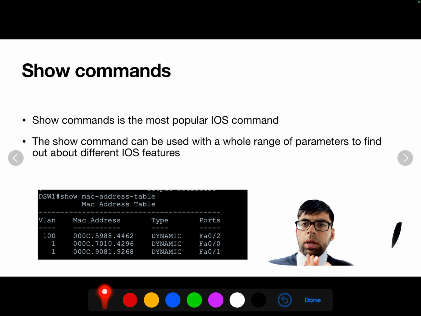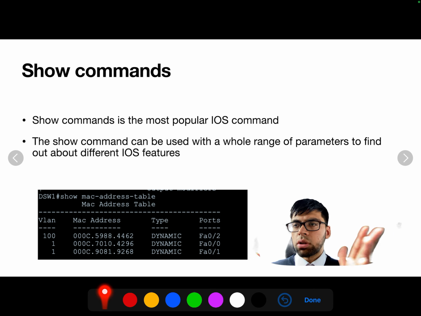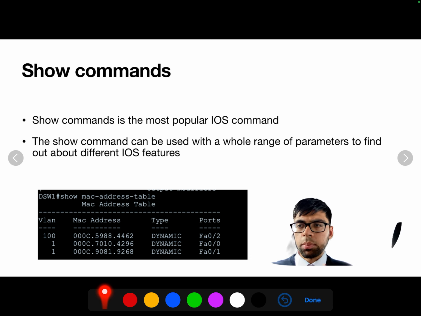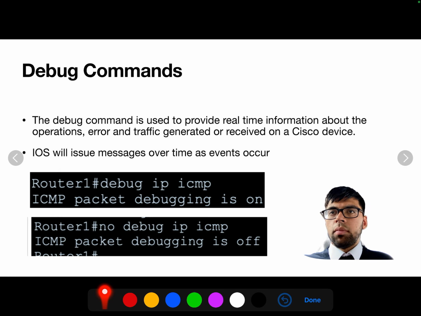So it's important to be familiar with as many show commands as we can. But even if you don't know, you can use show and then hit the tab key, and it will also give you an output of what show command parameters are available. So show commands are very, very important.